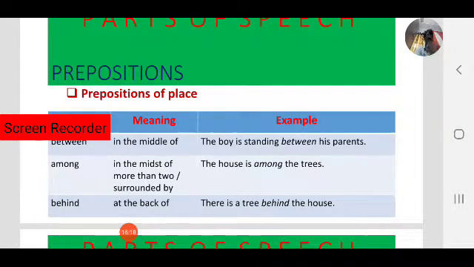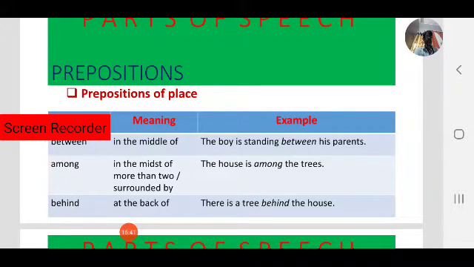Next one, among. Observe the difference between among and between. Between is in the middle of two. Among is in the midst of more than two. So when more than two are there, then we use among, or surrounded by. Among is also a preposition of place.